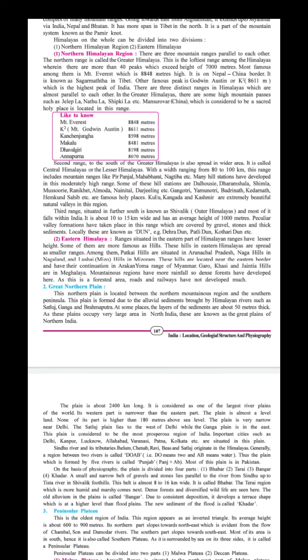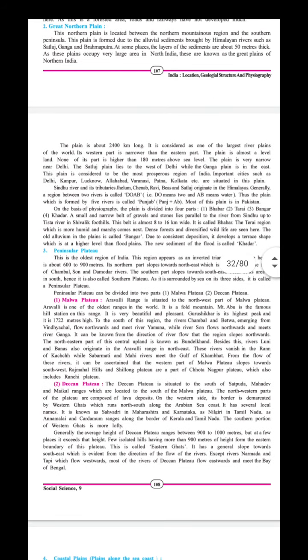So now we will discuss the Malwa Plateau and Deccan Plateau. What is the Malwa Plateau and where is it? The Aravalli range is situated to the northwest of the Malwa Plateau. Aravalli is one of the oldest ranges in the world. It is a fold mountain. Mount Abu is the famous hill station of this range.